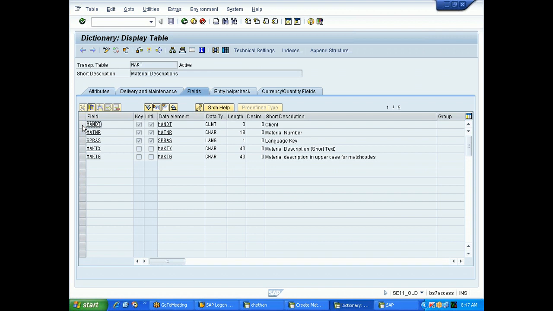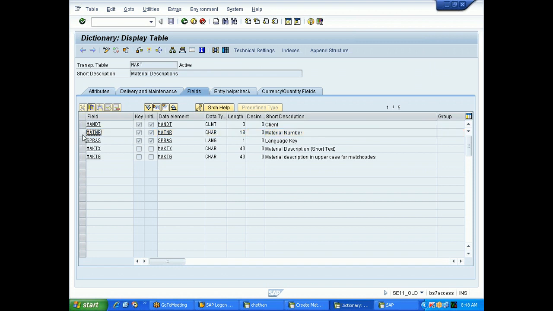Do you know what is a data type? How many data types do we have? Around 8 to 9 data types, right? Character, integer, numeric, and so on. Say for example, I'm saying a material number. Then you will again ask me, what is the data type of the material and what is the length? How many digits, the maximum digits of the material number? If you observe this, it is CHAR, meaning character, and it has a length of 18. So material number is character and length is 18.